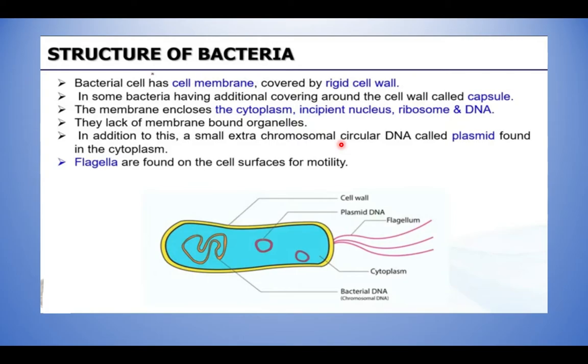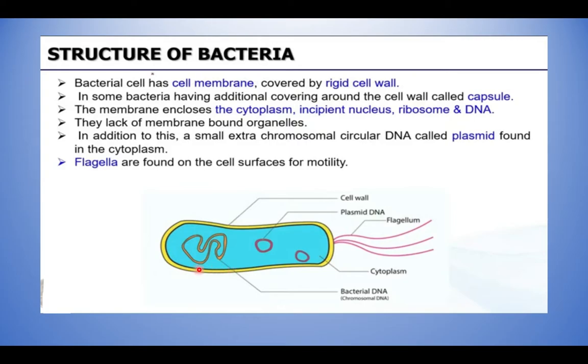And next, let's see the structure of bacteria. The bacterial cell has a cell membrane covered by the rigid cell wall. You can see the cell membrane, the inner dark-colored lining, and the cell membrane is again covered by the cell wall.